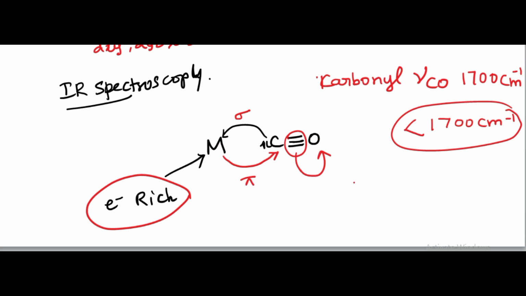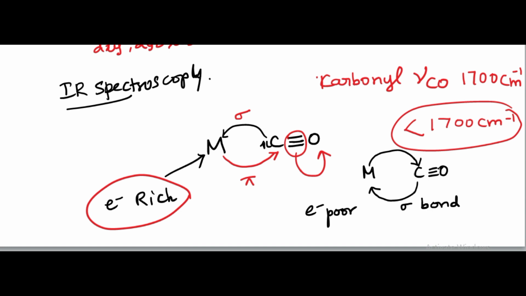I forgot to tell you one more thing. Suppose you take a metal which is electron deficient, an electron-poor metal center. Since the metal is already suffering from electron deficiency, if it gets electrons from the carbonyl carbon and forms a sigma bond, it will accept the electrons but donate less effectively back to the carbonyl carbon.